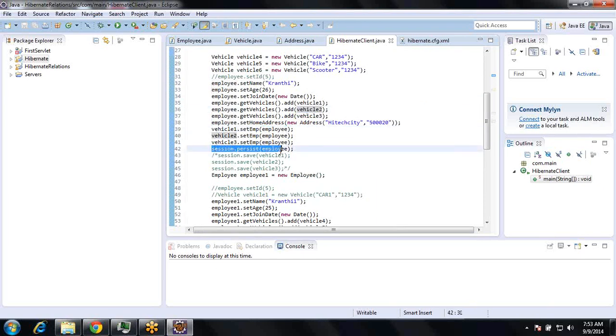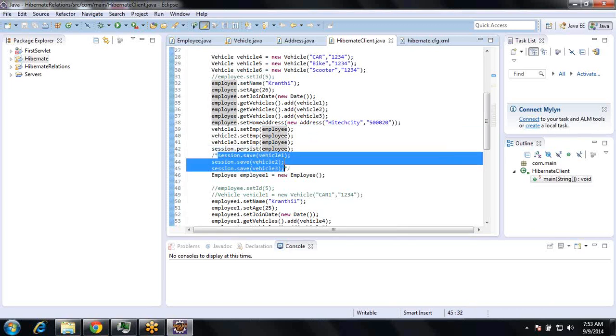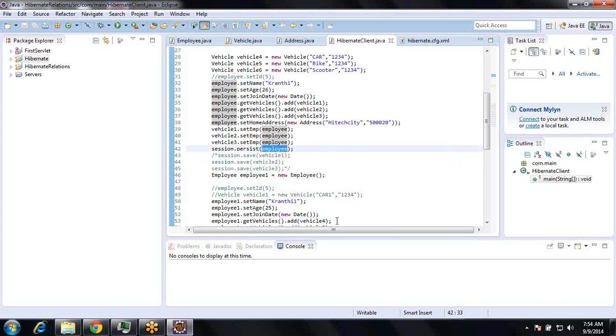Suppose I save the employee using the persist method instead of the save method, it has to persist vehicles along with the employee automatically. So if I delete the employee, it has to delete the employee information as well as the corresponding vehicle information, because there is no meaning if there is no employee, there are no vehicles for that particular employee in the database.